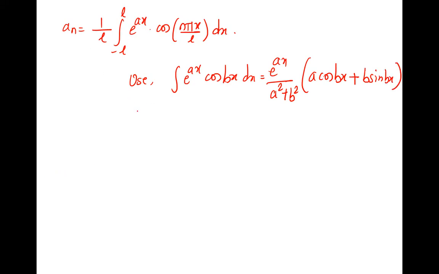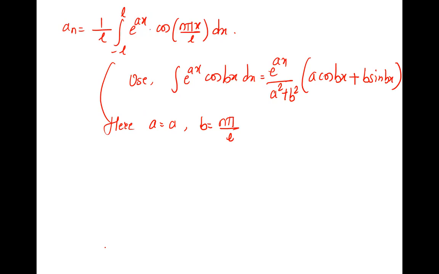What is a? A is a. And what is b? n pi x by L, n pi, now dx. Apart from x, n pi by L. You are only leaving x, right? So if you leave x, what remains? That is b, n pi by L.